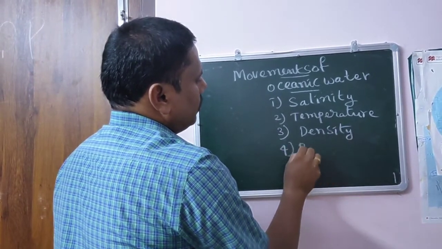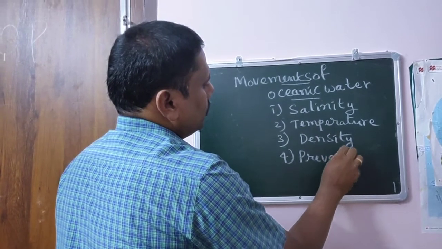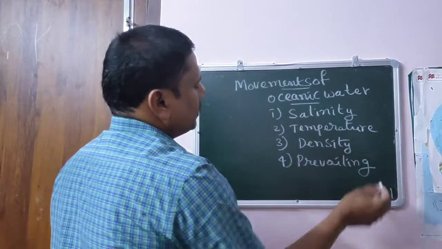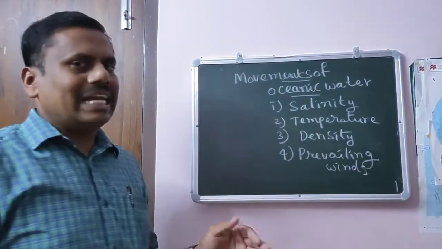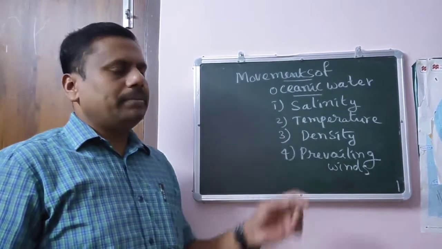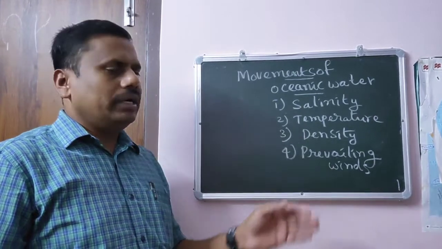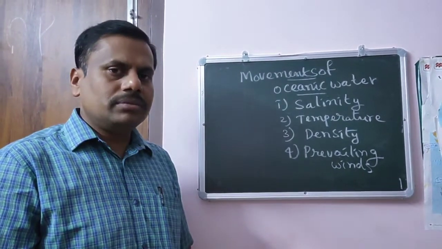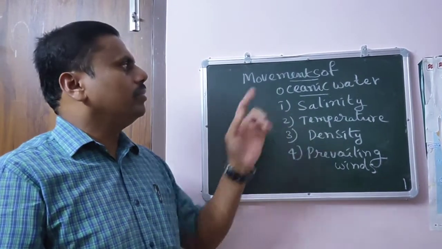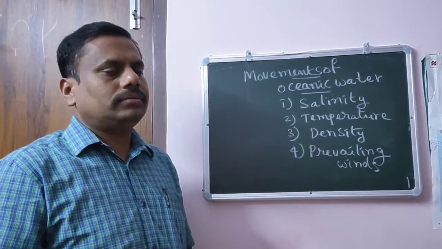Number four, prevailing winds. What are the four important factors responsible for the movements of oceanic water? Due to salinity, temperature, density of the oceanic water, and even prevailing winds, there are movements of oceans and seas.